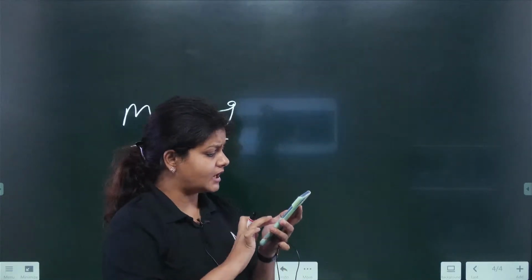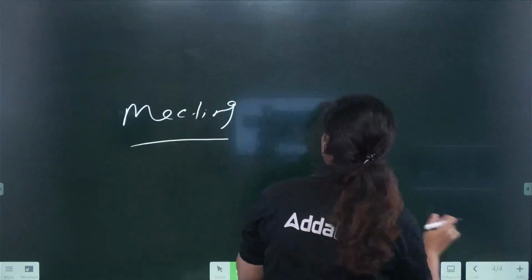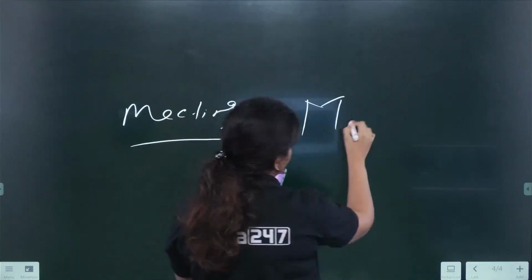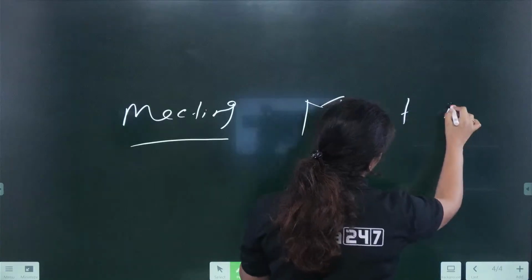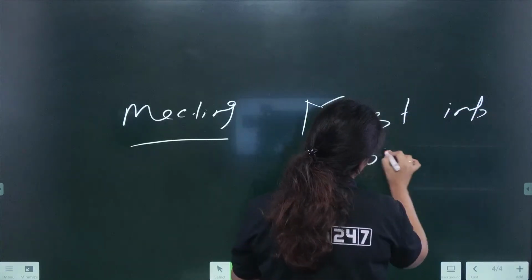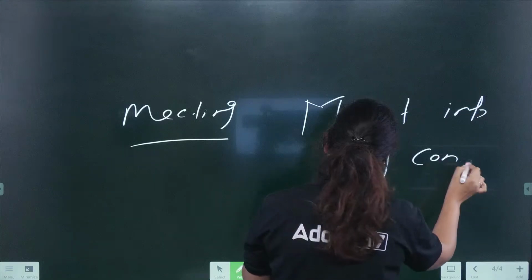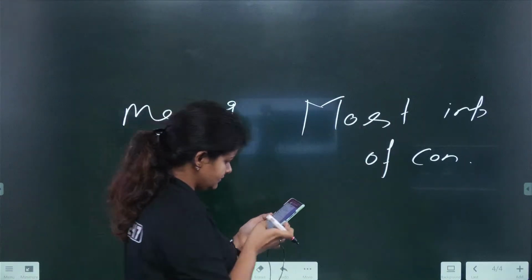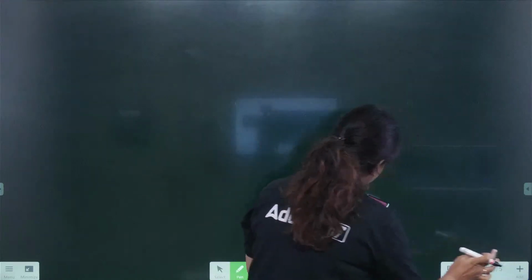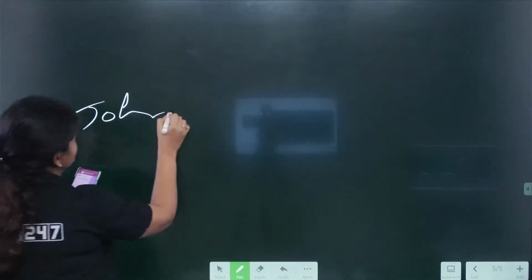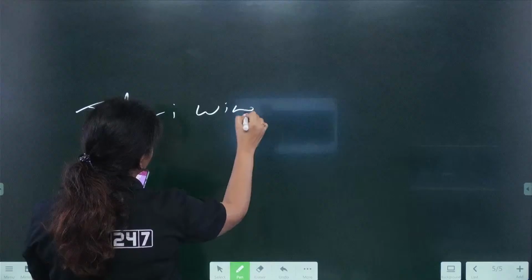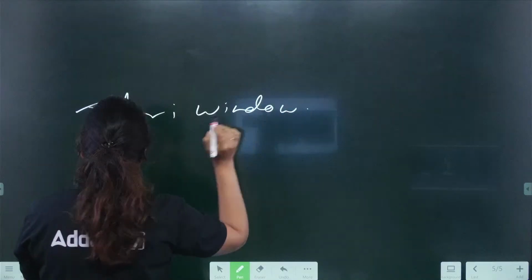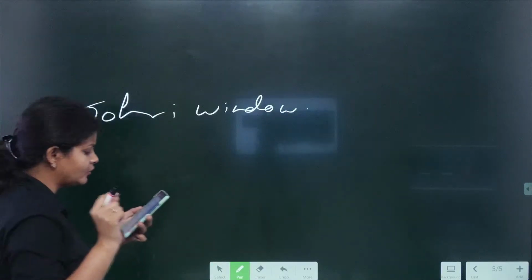There was another question on the most important factor of conflict. Then, who introduced the Johari window? There was one question on the Johari window. The answer was Joseph Luft and Harrington Ingham.